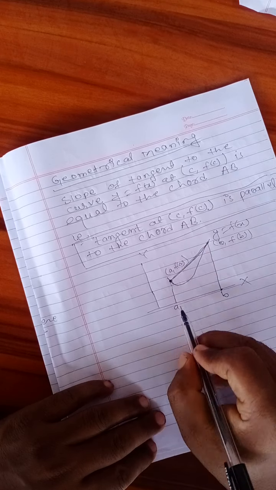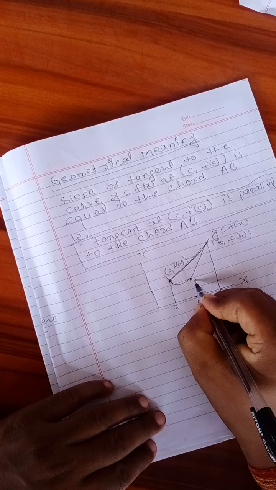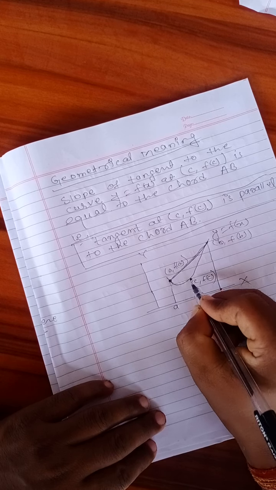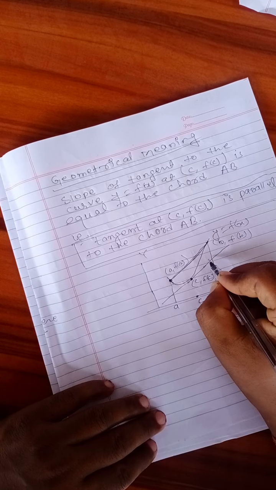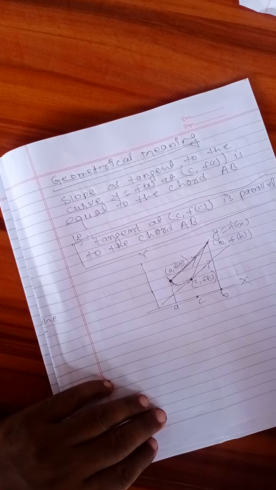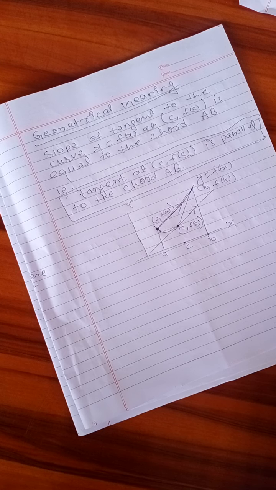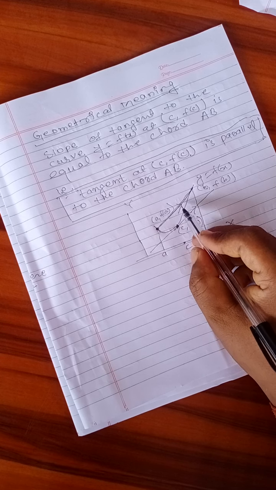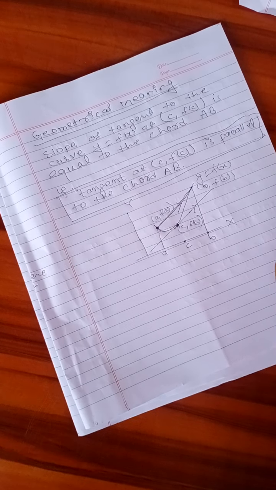Then between a and b there will be a point c on the curve, and if you draw the tangent, then this tangent will be parallel to the chord of the curve. This tangent drawn at point c will be parallel to the chord. This is your geometrical meaning.